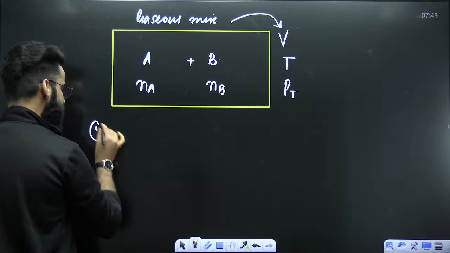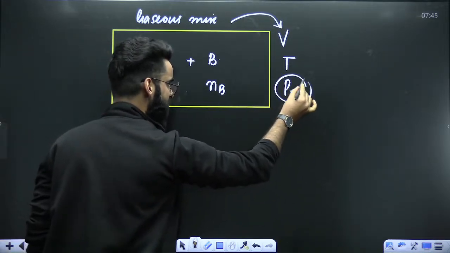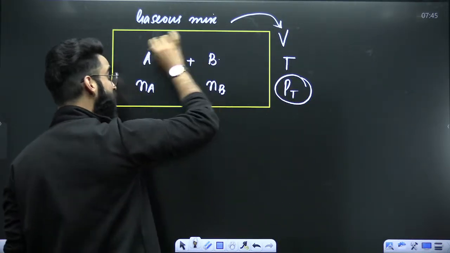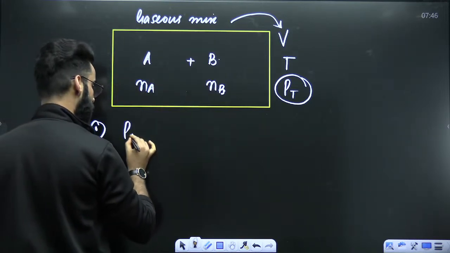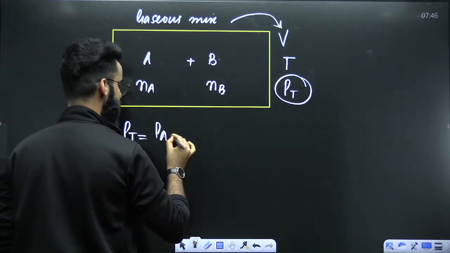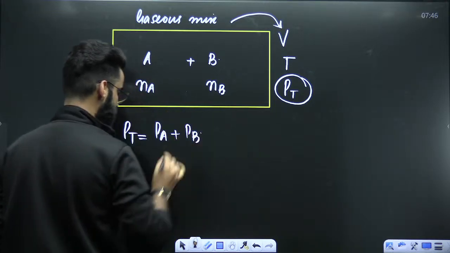First thing, if I ask you whether the total pressure of the mixture is due to A, due to B, or both have contributed, the total pressure of the mixture is the sum of the contribution made by each, number 1.